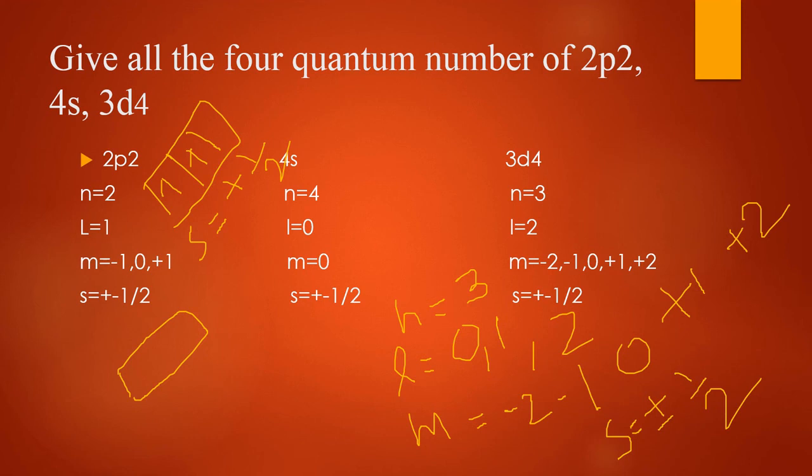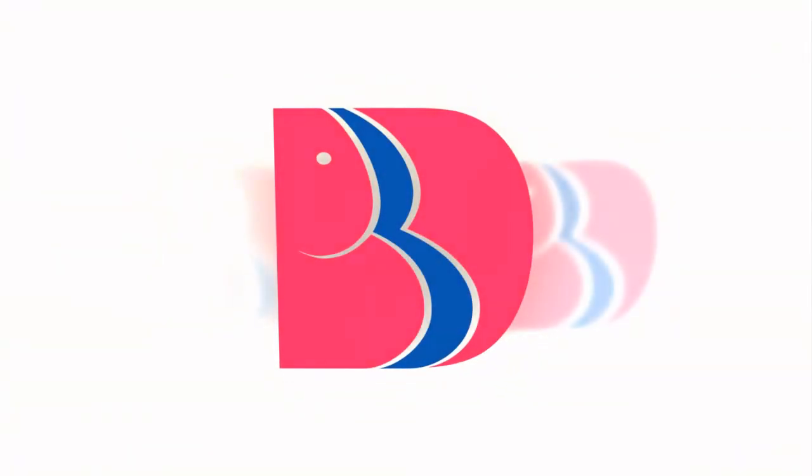So always remember, these are the 4 quantum numbers, with some examples given here. Okay students, this is all about quantum numbers. What are quantum numbers? Quantum numbers are the address of an electron, where the electron resides in an orbital. Okay, this is all about quantum numbers. Okay, thank you.